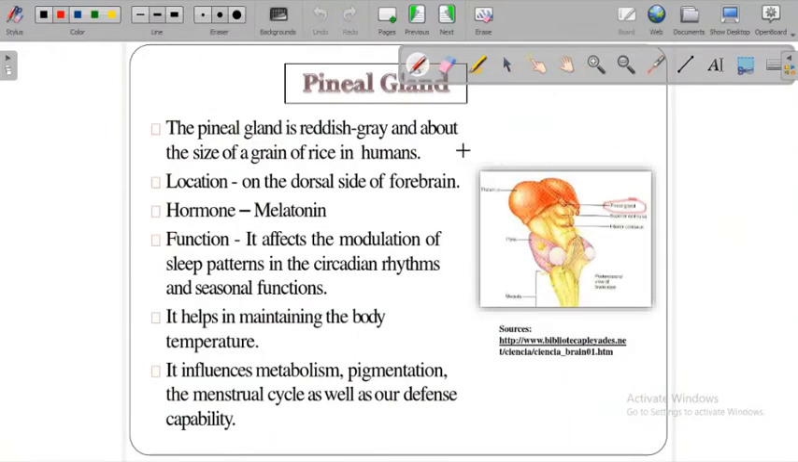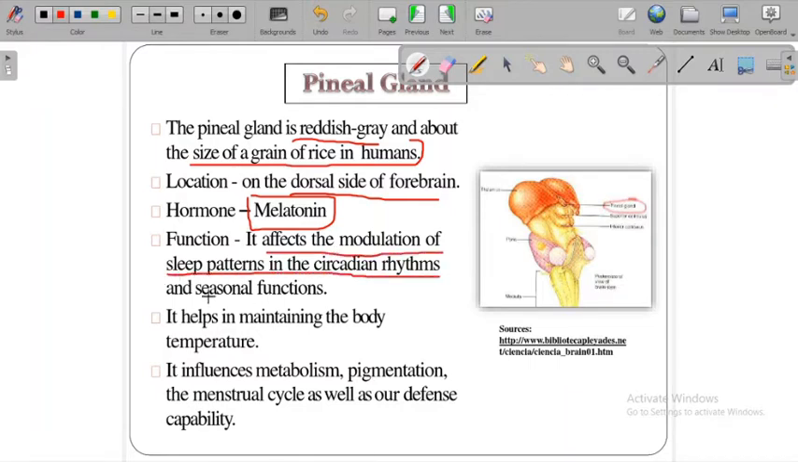Next gland is the pineal gland. The pineal gland is reddish gray and about the size of a grain of rice in the human. This is a very small gland. The location is the dorsal side of the forebrain. The hormone it produces is melatonin. This hormone affects the modulation of sleep patterns, circadian rhythms and seasonal functions. So this melatonin is very important during the night or early in the night, like up to 9 to 12 p.m.